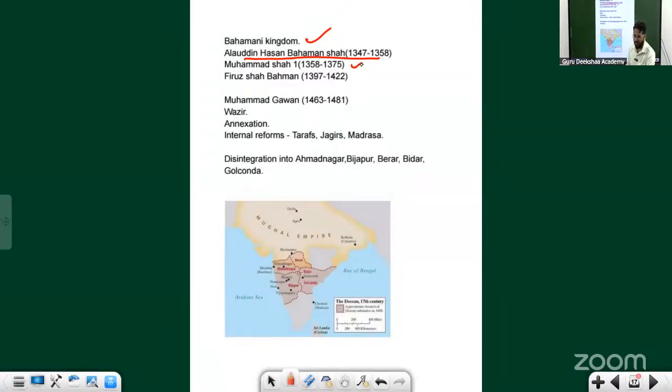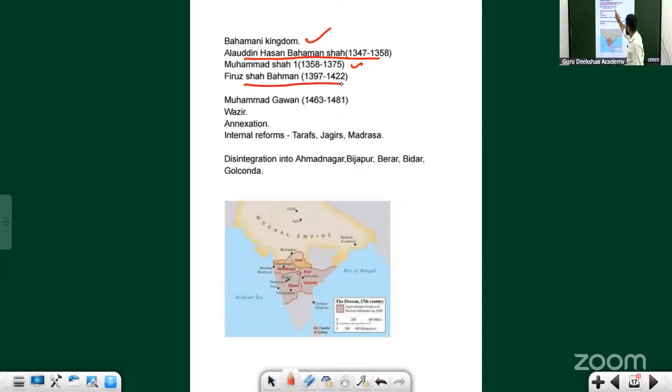Muhammad Shah. I told you when the first war used to happen between these two kingdoms, they used to fight each other, and that led to the loss of common lives as well. Then they came to an agreement. One time Bukka Raya went to the court of the Bahmani Sultanate. Then in turn Muhammad Shah came to the court of Hampi, the Vijayanagar kingdom. That's when they decided there has to be some sort of harmony between us. So that marks the end.